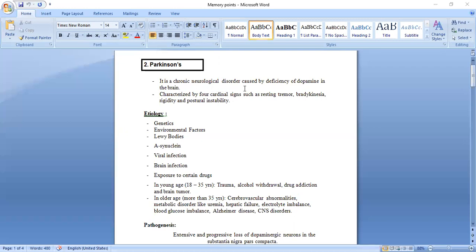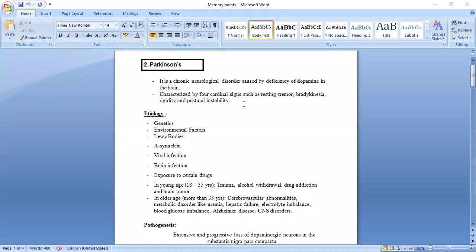First, you should know when they write the exam, if they ask you Parkinson disease, then you should know this is a central nervous system disorder. So you have to write down first only the chronic neurological disorder. Neurological, neurons are damaged, so that's why it is the chronic neurological disorder. It is not the acute one. It is a chronic neurological disorder caused by what? Deficiency of dopamine.